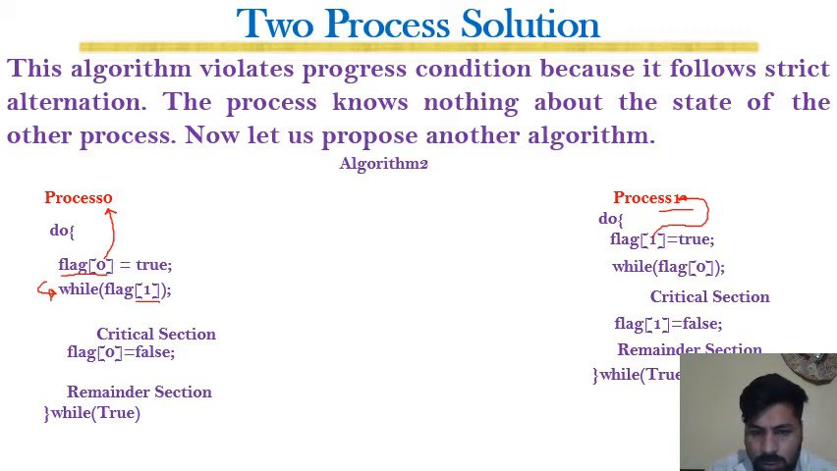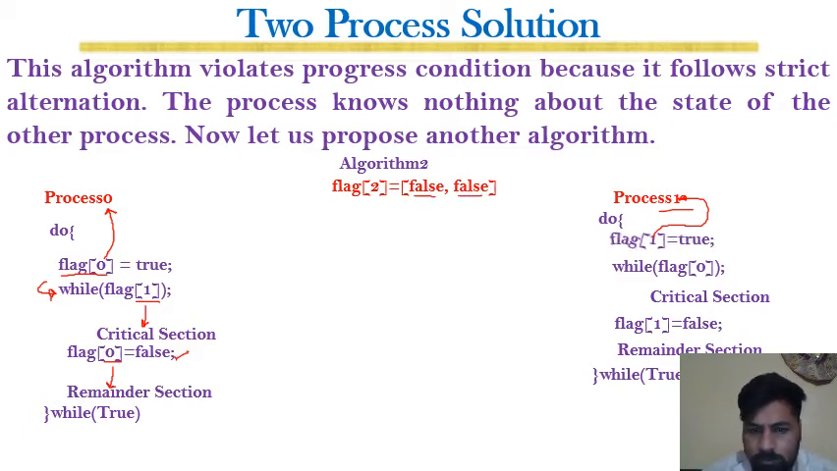If the other process's flag is true, it means that process is also entering the critical section. If this is not true, then it will enter the critical section, and once it leaves, it will set its own flag, flag 0, back to false, and then enjoy the remainder section, and this process will go on. Initially, a flag array of size 2 will be declared, and both flag 0 and flag 1 will be set to false.